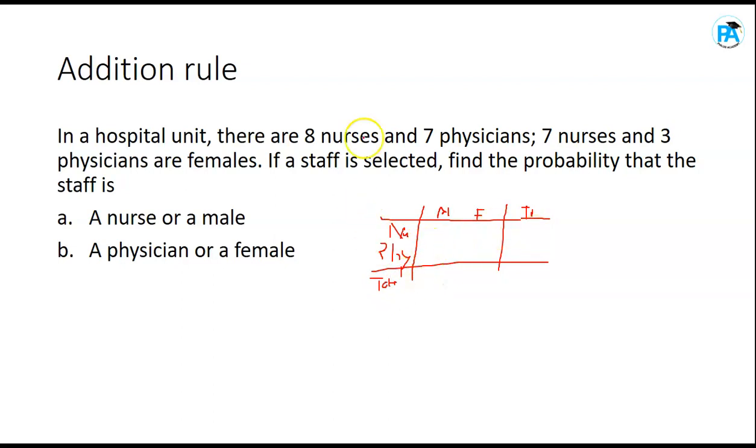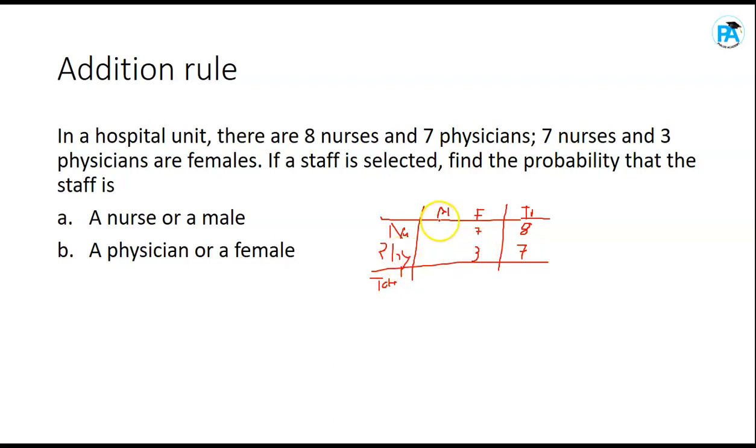Now what's the total number of nurses? We have 8 nurses in general, isn't it? So the total of nurses is 8. What's the total number of physicians? Physicians in general is 7. Are you following? Are you getting it? So now it says 7 nurses and 3 physicians are female. So for female, 7 of the nurses are female. Then 3 of the physicians are female.